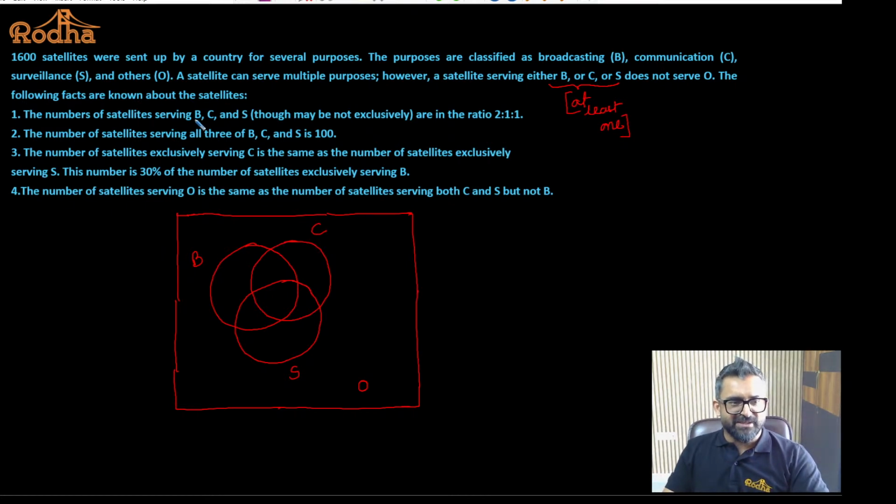Now a few points are given. The number of satellites serving B, C, S, though not exclusively, are in the ratio of 2:1:1. The number of satellites serving all three, B, C and S, is 100. So we have the information. Let's see the questions also to get an idea about what is to be done with the set.